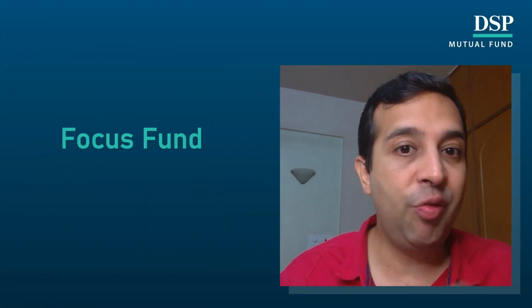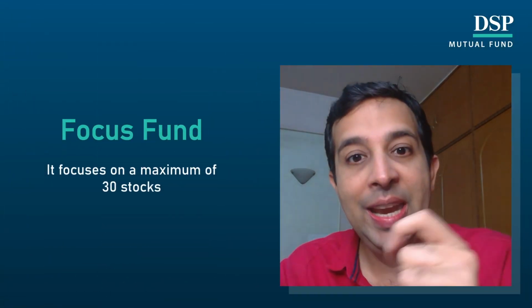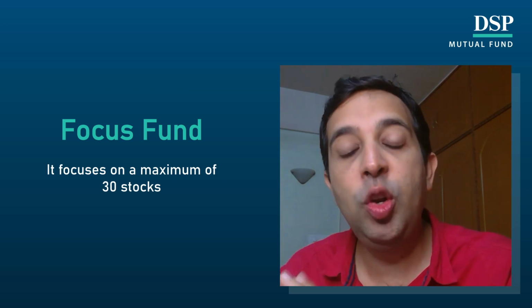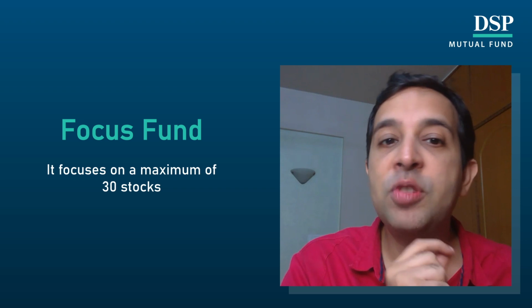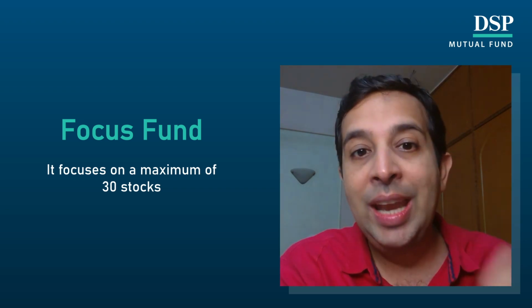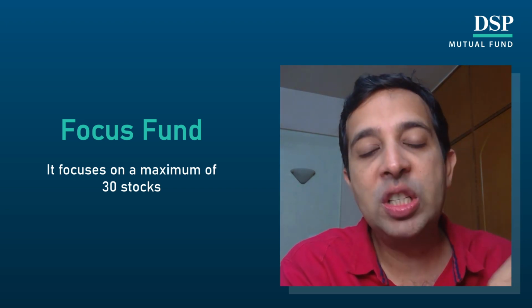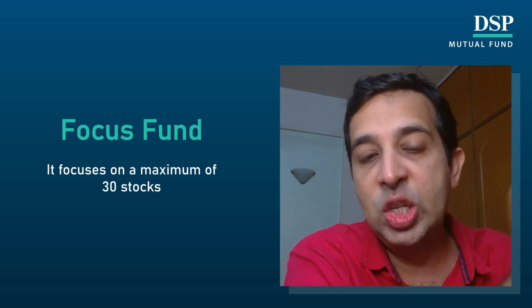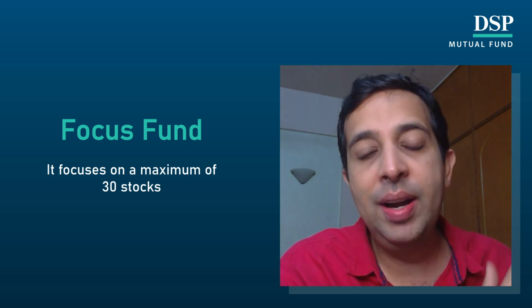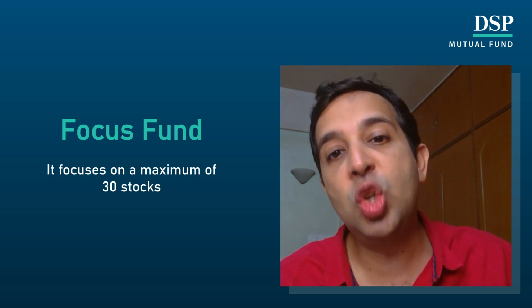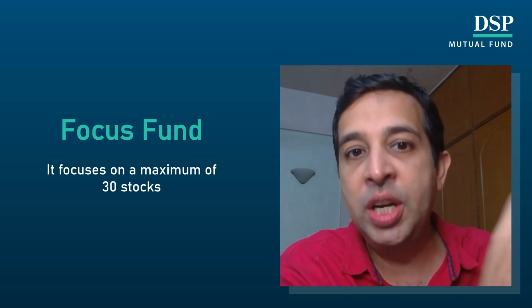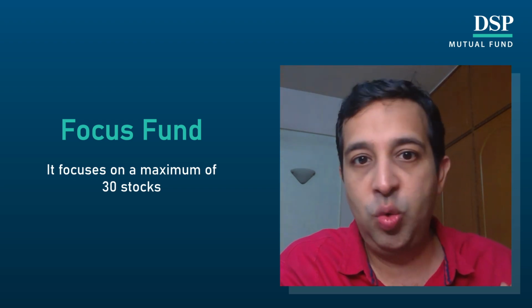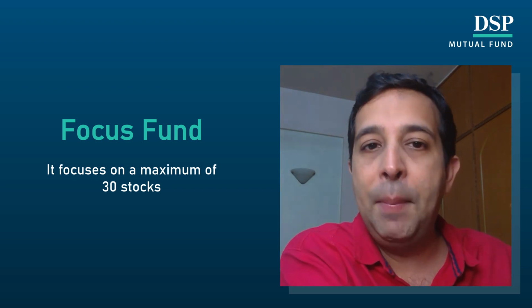Now let's try to understand the next category, focused fund. Focused, by name it explains that the portfolio is focused, it's concentrated. The number of stocks in a focused fund cannot exceed 30 stocks. So any focused fund will have a maximum of 30 stocks in its portfolio. A fund manager can build a concentrated portfolio of 20 stocks, 25 stocks, 28 stocks, but the maximum he can keep is 30 stocks.